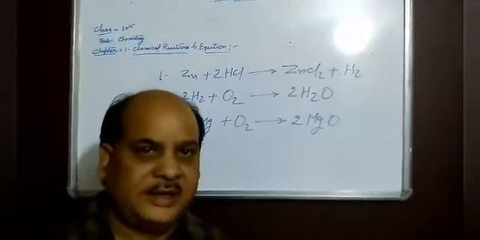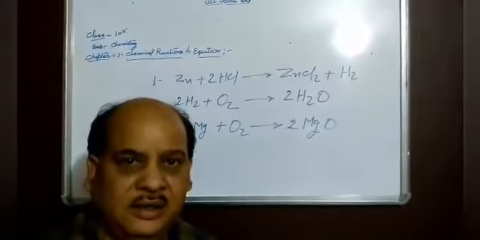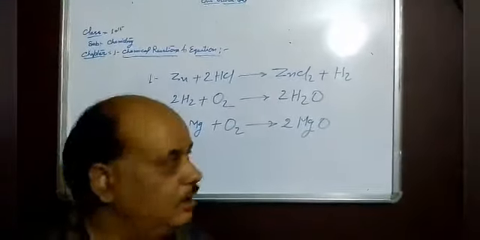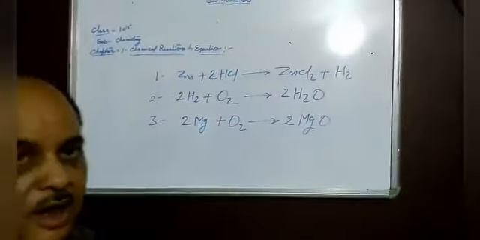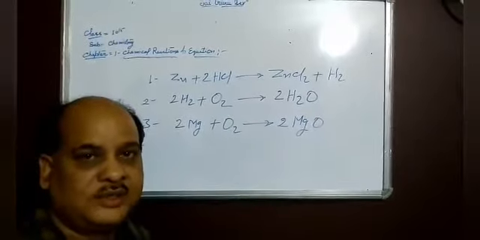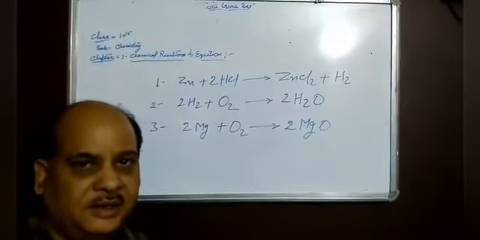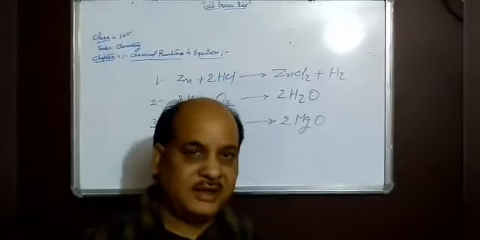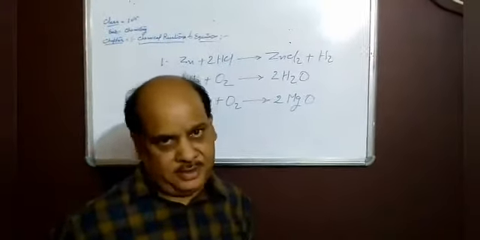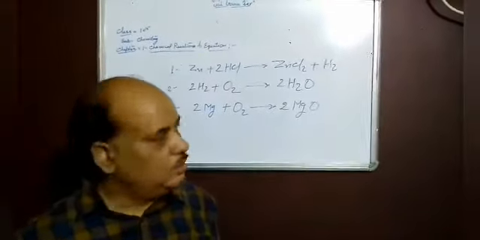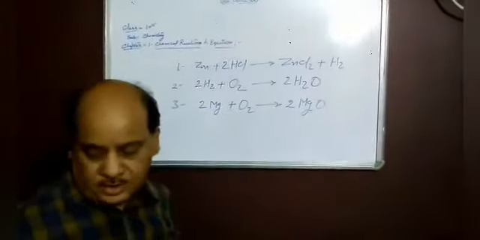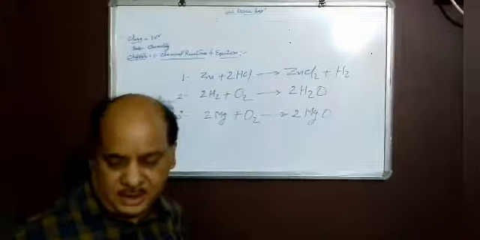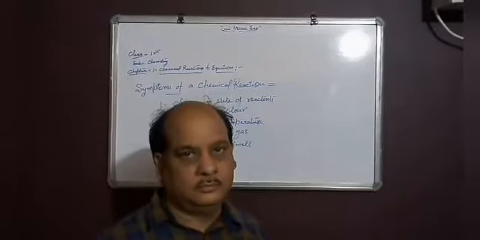So we can say that chemical changes are chemical reactions. Now we will discuss the symptoms of a chemical reaction. How can we identify that a chemical reaction has taken place?